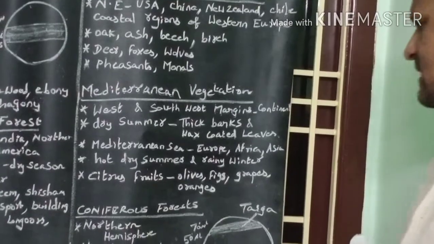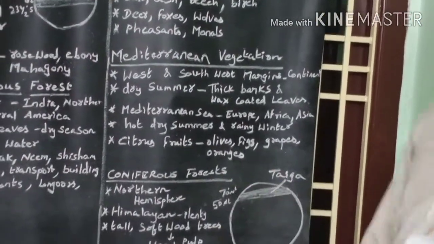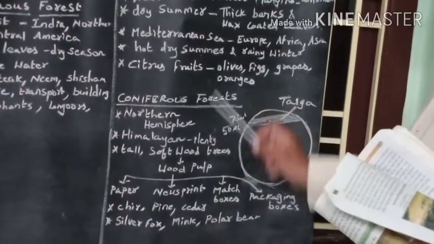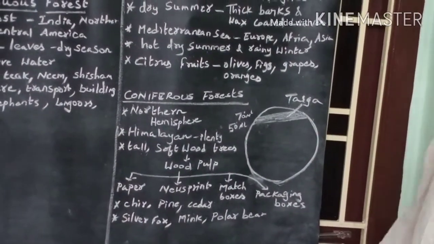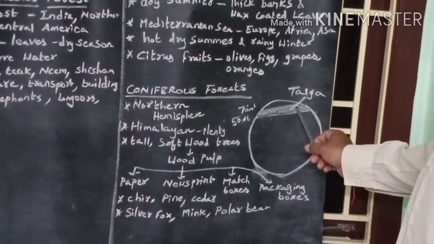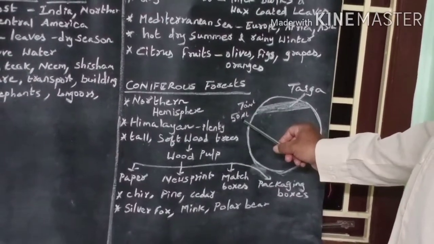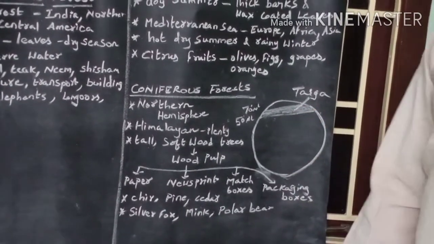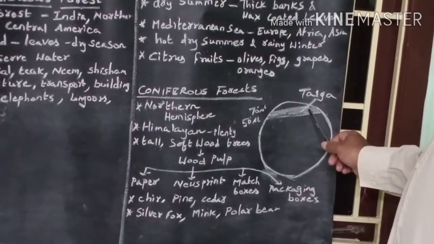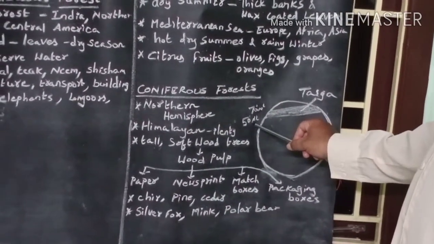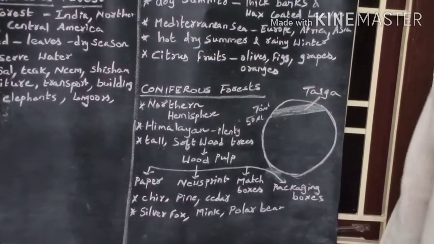Now let us discuss the coniferous forest. Coniferous forest is found in the taiga region, between 50 degrees north latitude and 70 degrees north latitude.